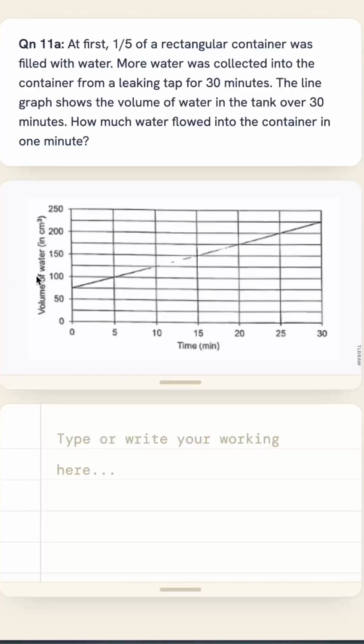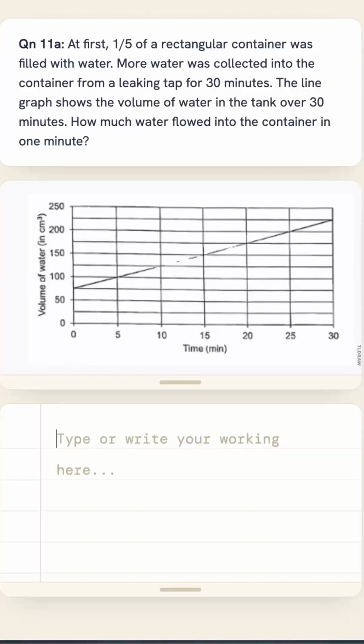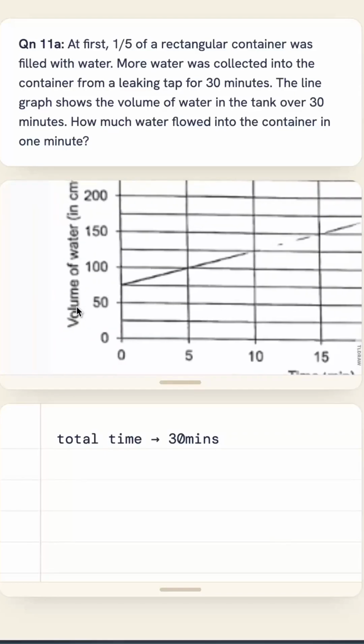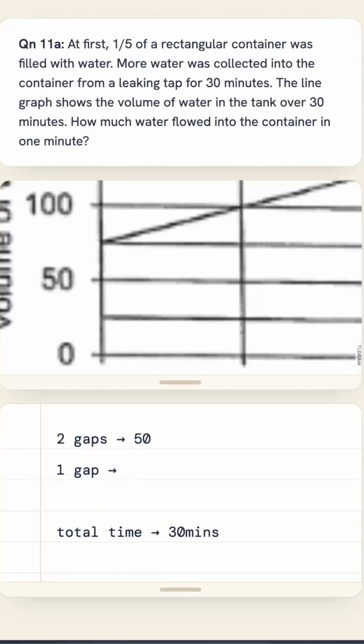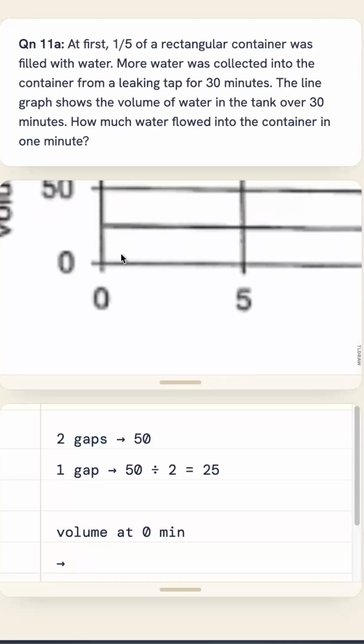Okay, so to calculate this, we know that the total time is 30 minutes. And at the same time, we want to know the starting volume of water. So first thing is we need to look at the gaps, right? You got 1, 2 gaps. So 2 gaps go to 50. 1 gap equals 50 divided by 2. This will be 25.